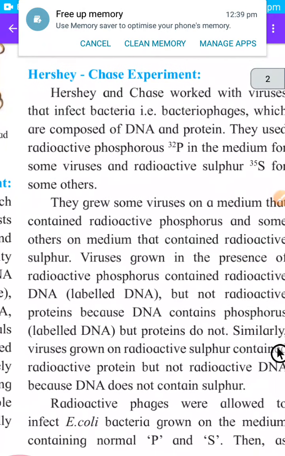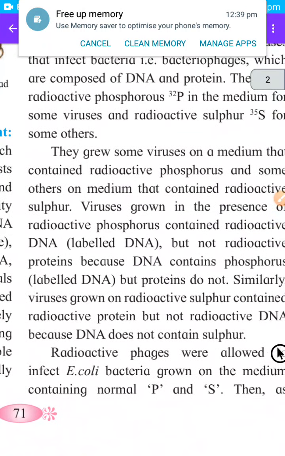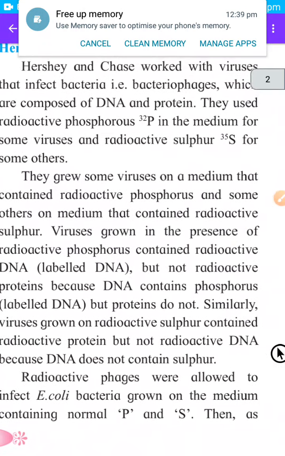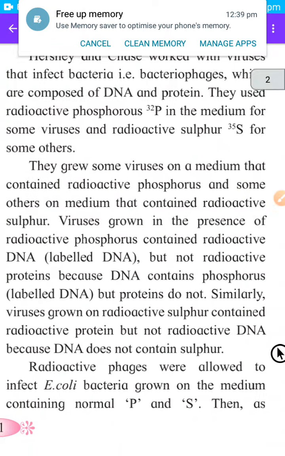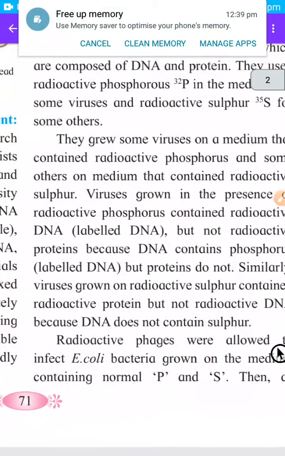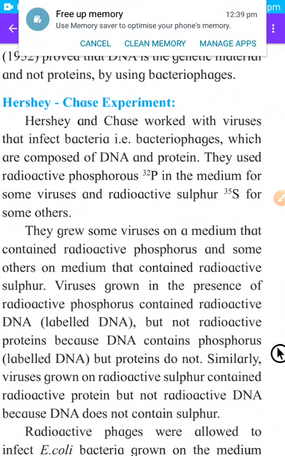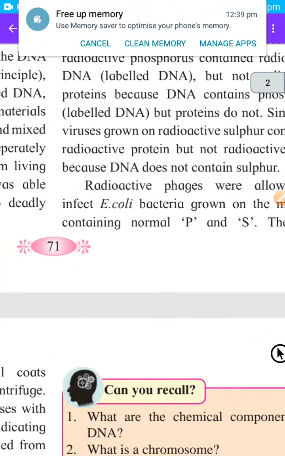And then the last experiment is the Hershey and Chase experiment. In this experiment he used radioactive phosphorus and radioactive sulfur. Why did he use radioactive phosphorus? Because phosphorus is present in the DNA and sulfur is present in the protein. And then he injected viruses which were grown in the radioactive phosphorus and radioactive sulfur into E. coli bacteria.